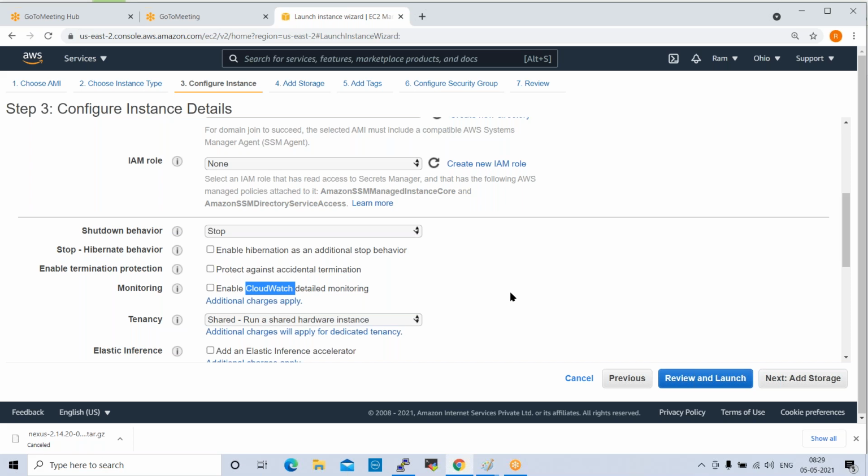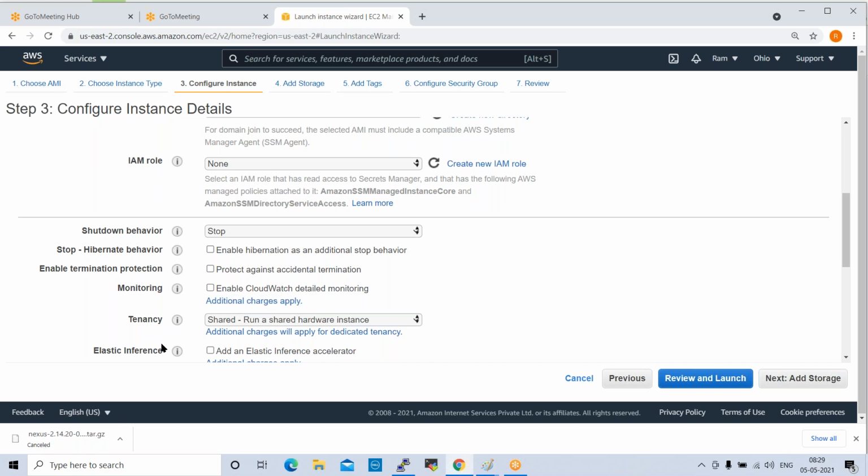CloudWatch will create some metrics, and based on the metrics, it will work. For example, if CPU utilization is high, it will send one notification. If the hard drive is full, it will send one more notification. Or if the server is rebooting frequently, it will send one more notification. Like that, CloudWatch will monitor your infrastructure and send notifications. But this is not free of cost. Additional charges apply when you enable CloudWatch. Okay, don't select this. And next one is tenancy.